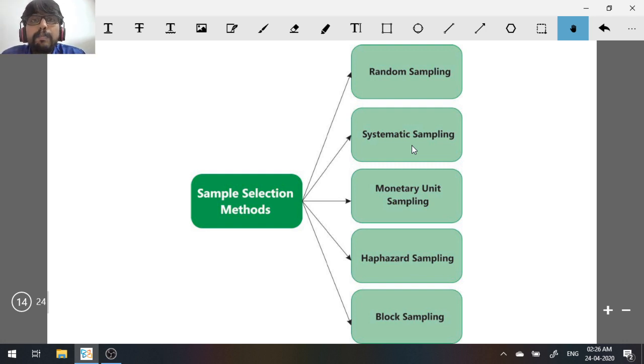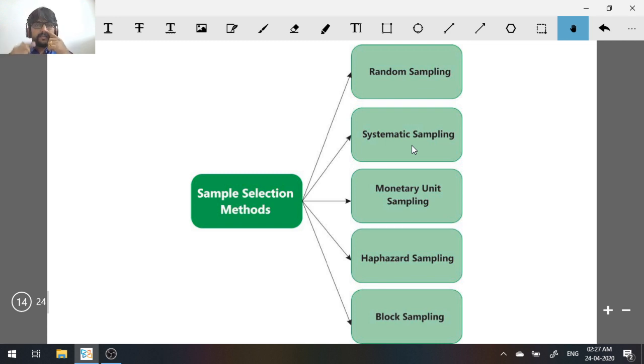Then you have something called block sample. Sorry, haphazard sampling. What is haphazard sampling? The way you pronounce it itself, haphazard. The one that you thought is random, where you just pick by looking, according to your wish, is basically haphazard. Haphazard means something you do without any kind of rule or system. You just do it the way you like. You could be biased, you could be influenced there. That is called haphazard sampling. There is no specific way of doing it. You select whatever you want.